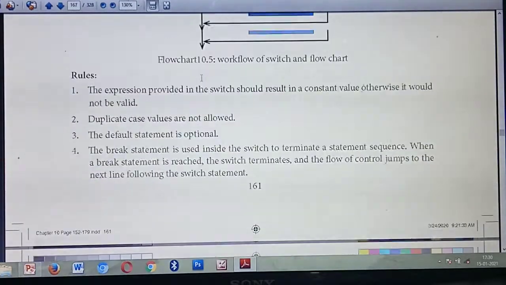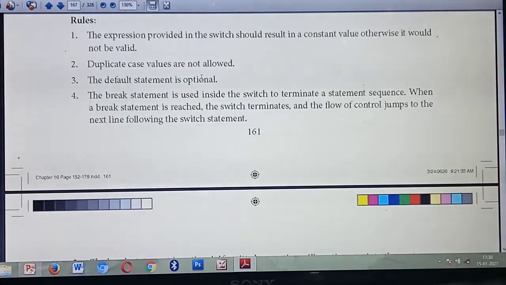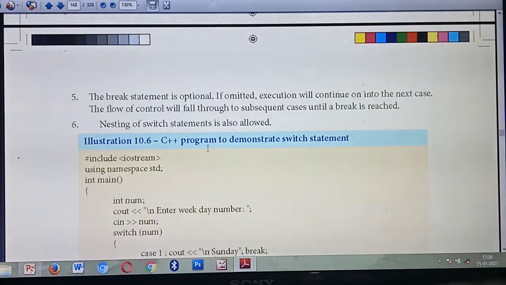So what are the rules you have studied? First, the expression you are giving inside the switch statement must be a valid constant value. If not, you will get an error. Duplicate values will not be allowed. Next, the default statement is optional. If you need it you can use it, otherwise leave it. The break inside the switch statement is used to terminate at that point, and the control automatically jumps to the next point. If you are not giving the break statement in between, all the cases will execute till the break keyword is found. Nesting of switch statements is also possible. Understood? This is a very important question.